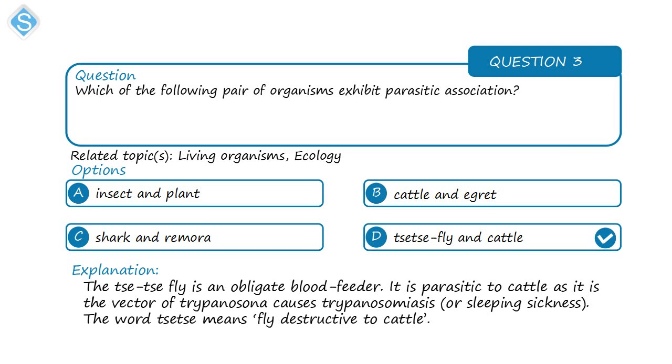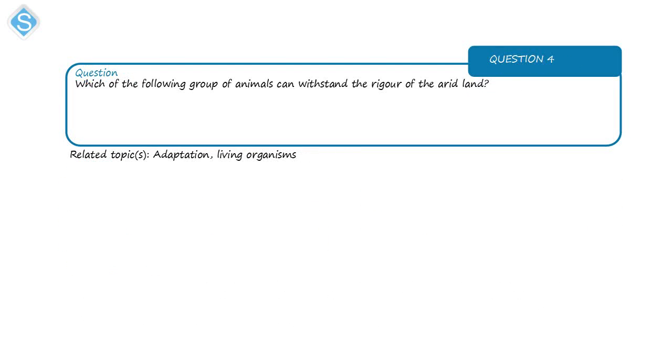Also, is the relation between shark and the remora fish. So what the remora fish does is that it feeds on the leftovers of the shark. So the remnant of the food that the shark eats is what the remora fish eats. Now, in this relationship, the remora fish is benefiting from staying close to the shark and feeding on its leftover, while the shark here is not harmed, neither is it benefited. And in the relation between the insect and the plant, the insect benefits basically, and the plant is not significantly harmed. So the parasitic association here is the tsetse fly.